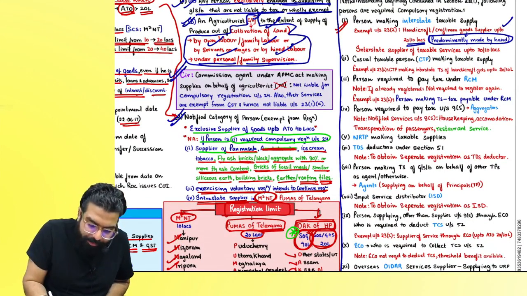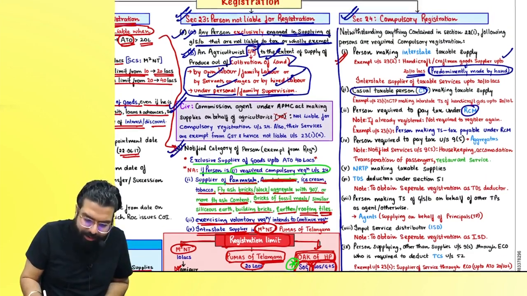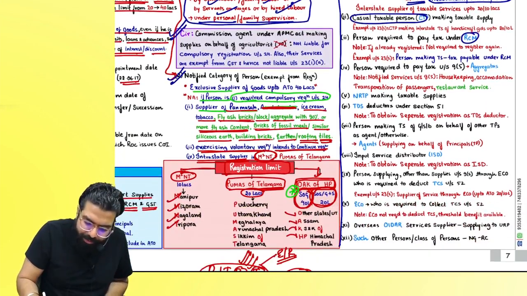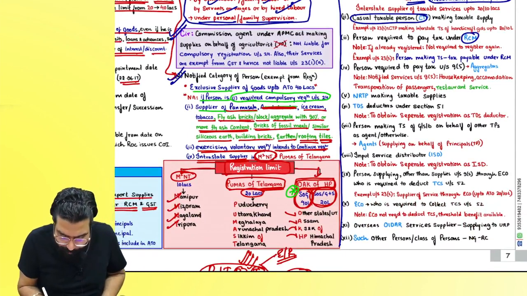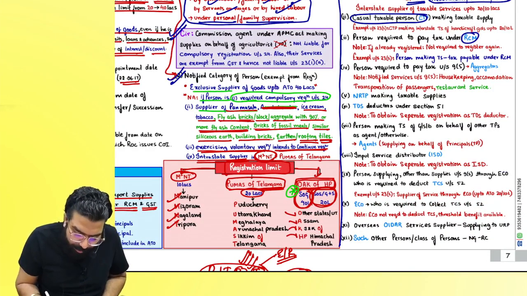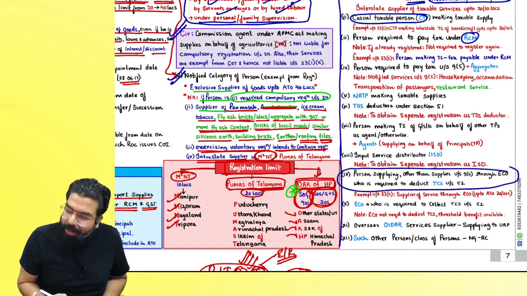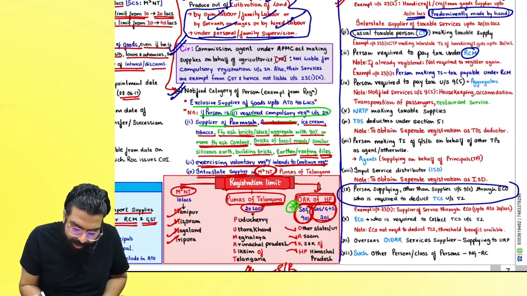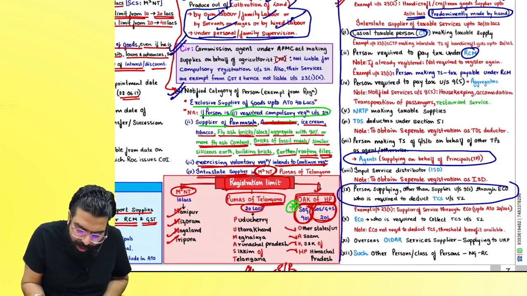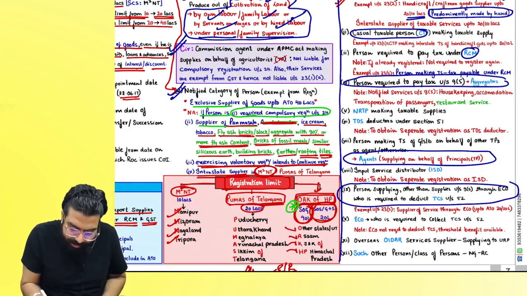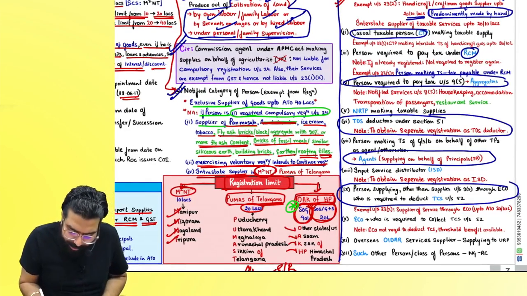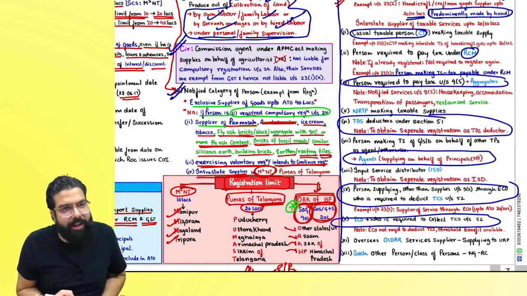C for casual taxable person. R for person required to pay tax under reverse charge. E for e-commerce operator, basically person supplying goods through e-commerce, person supplying through e-commerce, right everyone? A for agent of a taxable person. A for aggregator. T for TDS deductor and also TCS collector, which is basically the e-commerce.